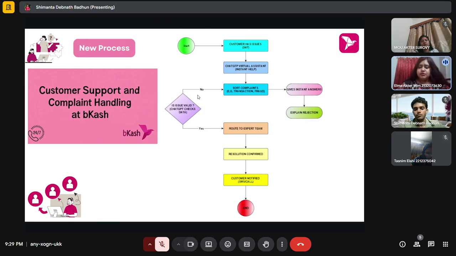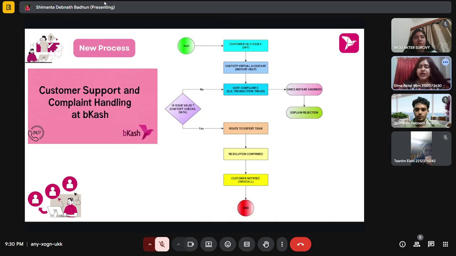Now, this diagram shows the new customer support process at Bkash with ChatGPT. When a customer faces an issue like a transaction error or fraud, the ChatGPT virtual assistant responds instantly anytime. It then categorizes the complaint, like transaction or fraud cases, and checks if the issue is valid using data.